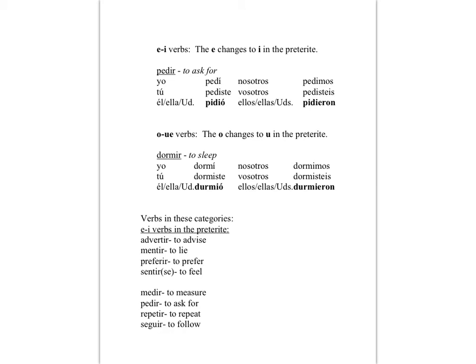Okay, now let's look at E to I verbs. The E changes to I in the preterite. Let's look at the verb pedir, which means to ask for, or it can also mean to order. Okay, we've got pedí, pediste, pidió, pedimos, pedisteis, pidieron. Again, E to I in both él, ella, usted, pidió, and ellos, ellas, ustedes pidieron.